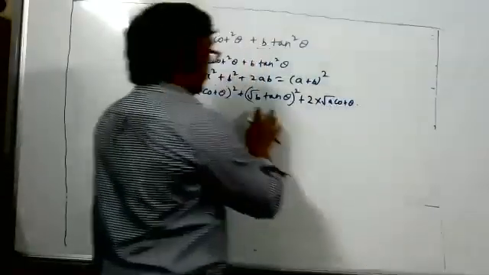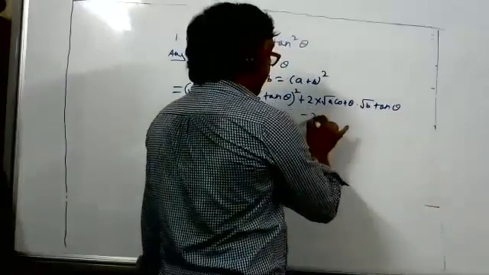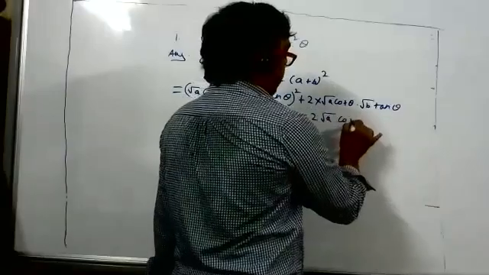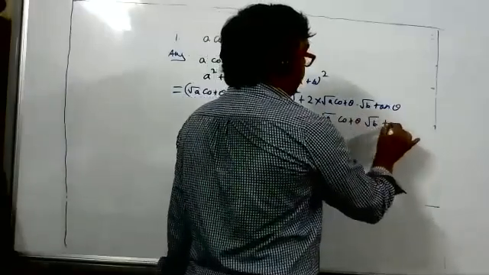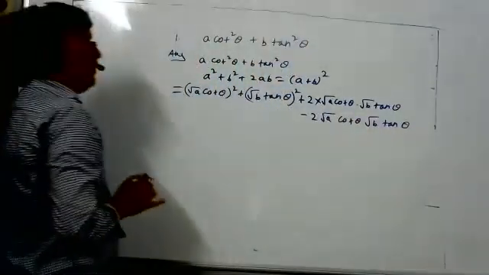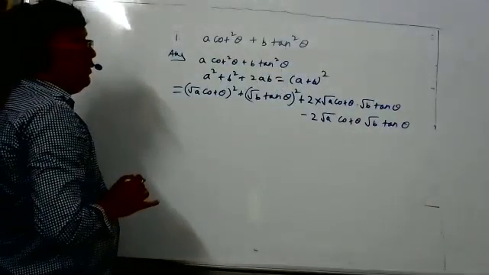What is B? Root B tan theta. This term I have added, so to balance it, I will subtract also. Correct now? Then no problem. You can add and subtract the same thing. Do you have any doubt till here?